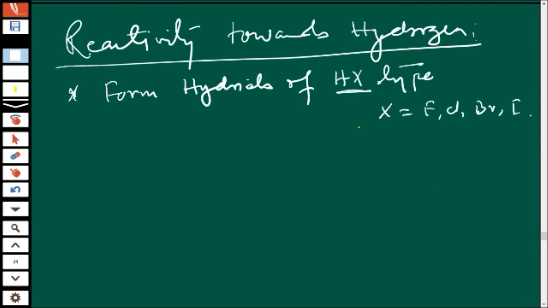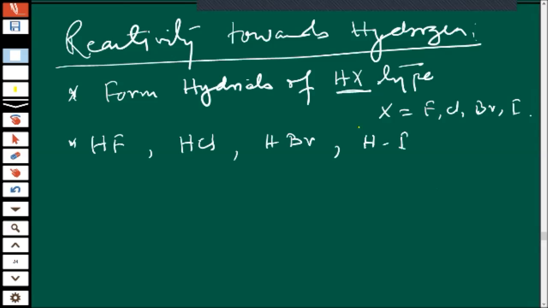So what type of hydrides can be formed? HF, then HCl, then HBr, and then HI.